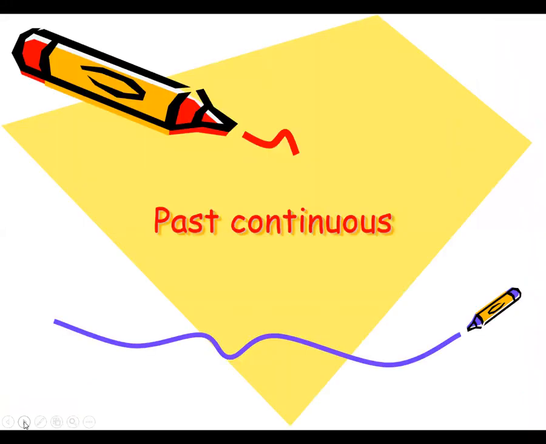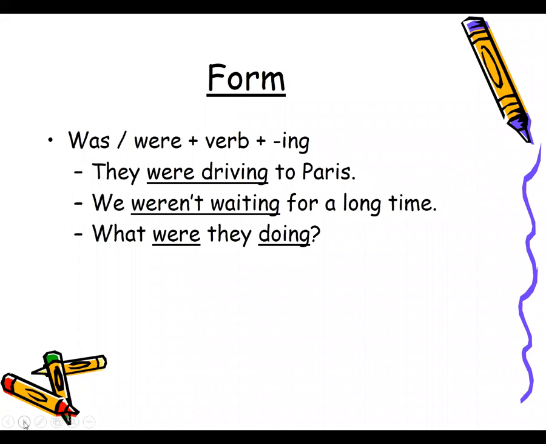Now let's talk about the past continuous tense. Past continuous tense basically includes was or were, that is the be form of the verb or the helping verb, plus verb plus ing, because it is continuous, so that's why the ing form will be added. So they were driving to Paris. Were driving shows that this is continuous, because of the ing form, and were shows that it is past. We weren't waiting for a long time.